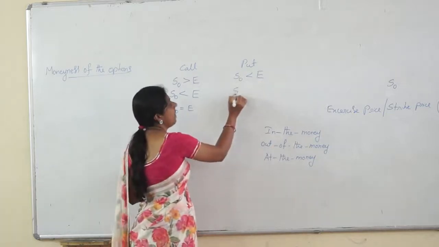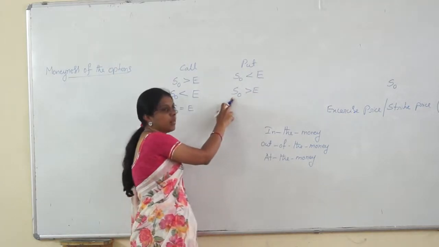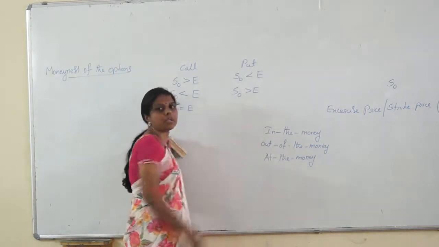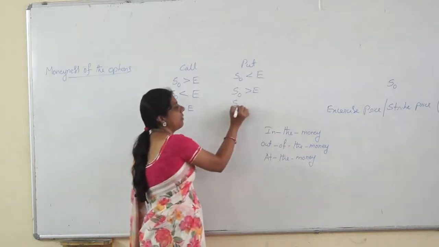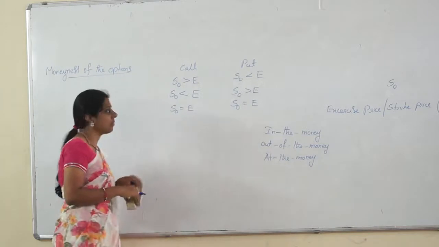Next, when can it be out of the money? The market price is higher, and he is selling at the lower price. So this can be out of the money. This is at the money.